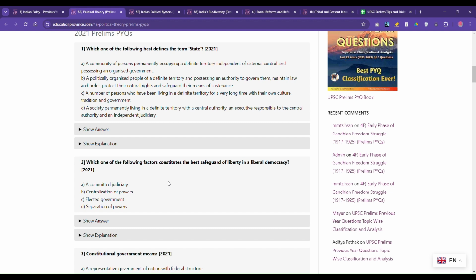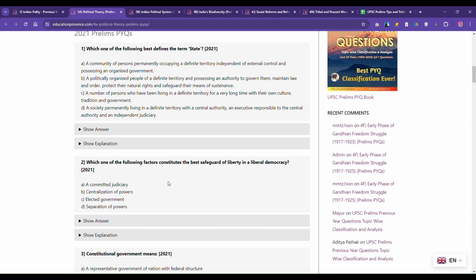Okay, now that's it. Now, if you read the second option, centralization of power, it doesn't make sense, right? How can centralization of power be the best safeguard of liberty? Because centralization of power means a single person or single entity, a single organization assumes all the powers. So that will lead to basically tyranny, okay?